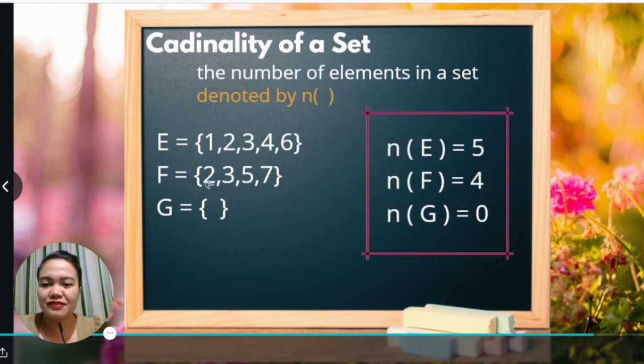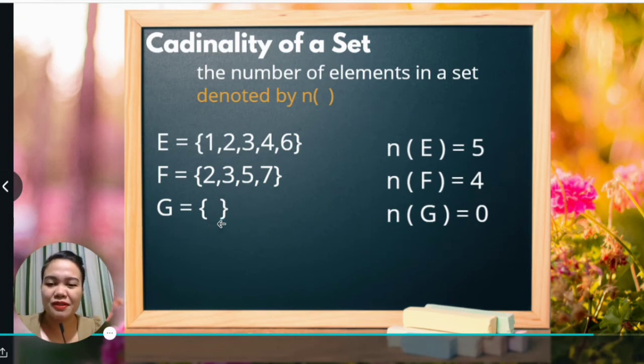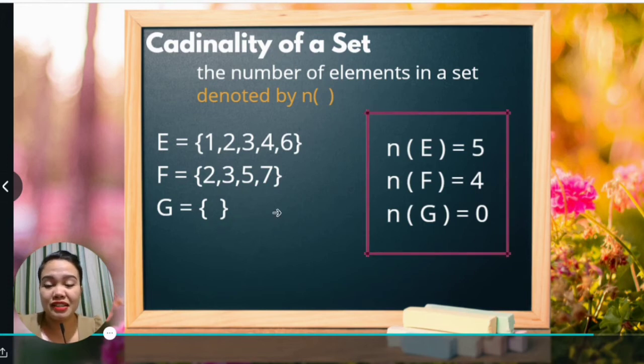For set F with elements 2, 3, 5, 7, counting the elements will give you 4. And set G with an empty pair of braces, that is, you don't see any element inside. So that is a 0. So the cardinality of set G is 0.